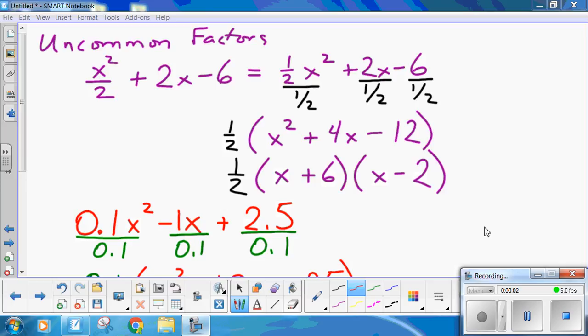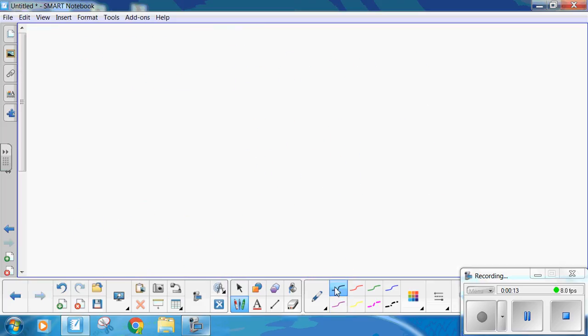Okay, ladies and gentlemen, welcome back to Factoring Polynomials Part 2. Now, as we said here, second thing you have to worry about are uncommon factors. Now, the third thing you should note, difference of squares.